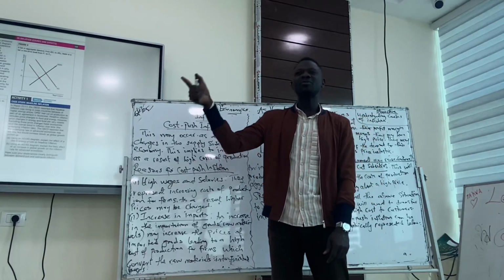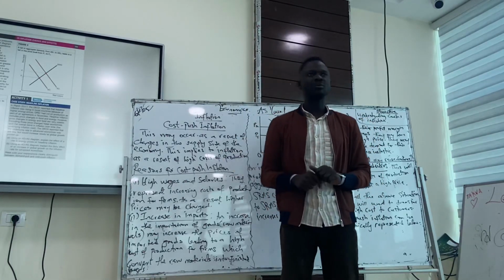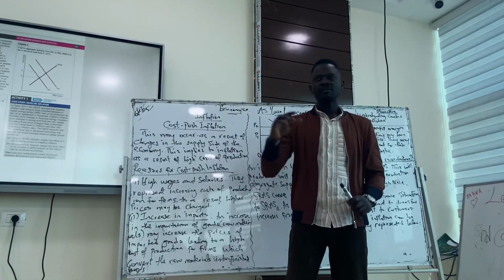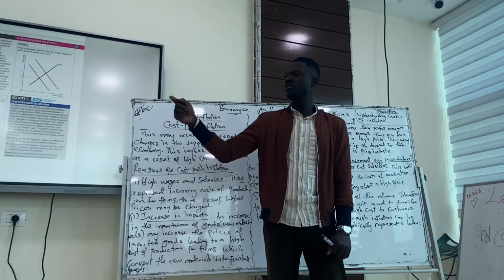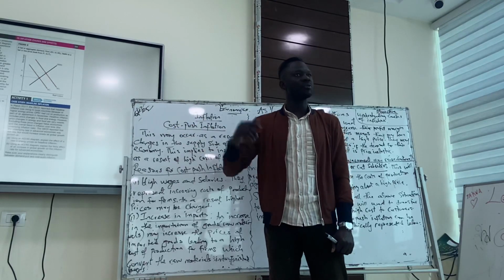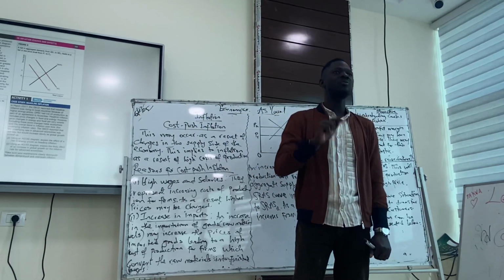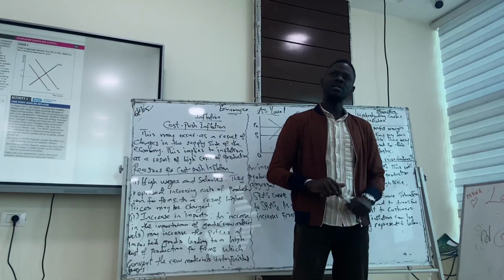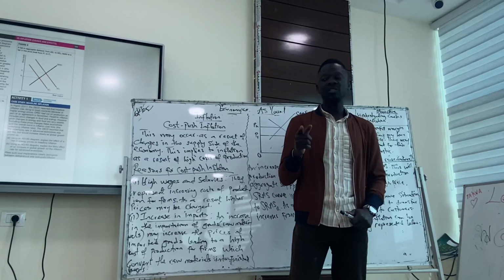So a higher price will be transferred to become a higher cost for those firms. As a result, they have to sell at a higher price too. So this is how it works. There are some firms that need imported raw materials. If the demand for imported raw materials increases, the prices for imported raw materials will increase. If the prices for imported raw materials increase, the cost of production would increase for firms that need those raw materials. As a result, they have to sell at a higher price, which brings about cost push inflation.